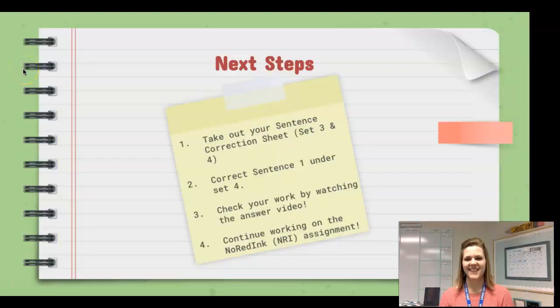And our next steps. Once you finish taking notes on these slides, I'd like you to take out your sentence correction sheet. And remember, we're working on set 3 and 4. When you have your sentence correction sheet out, I'd like you to correct sentence 1 under set 4. Make sure you check your work by watching the provided answer video. And then just a friendly reminder, continue to work on that NoRedInk assignment on noredink.com.